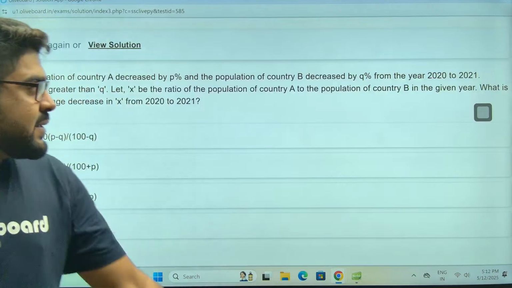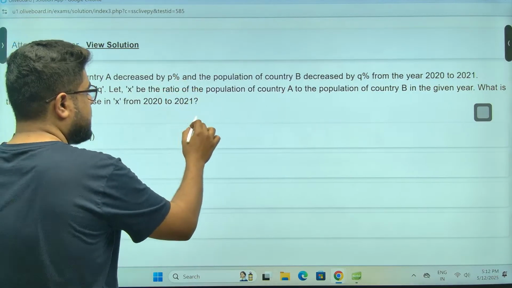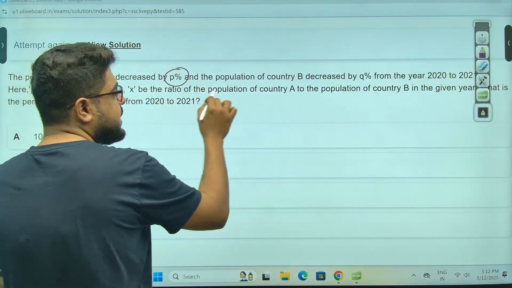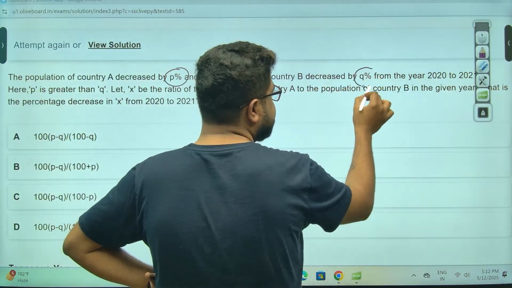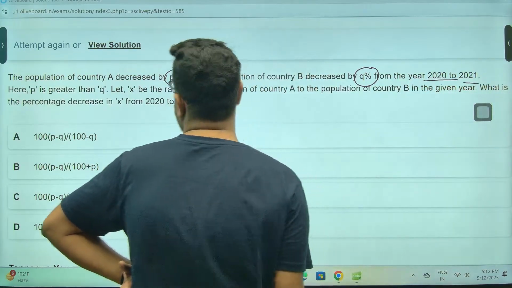Now, the population of country A decreased by P%, and the population of country B decreased by Q% from 2020 to 2021.